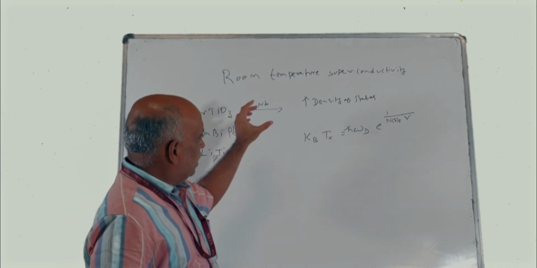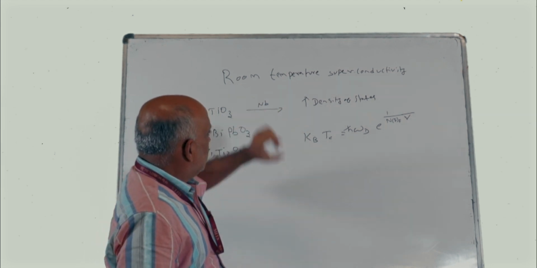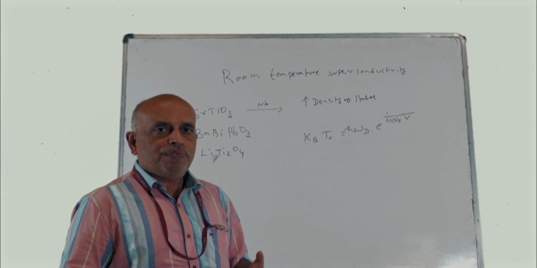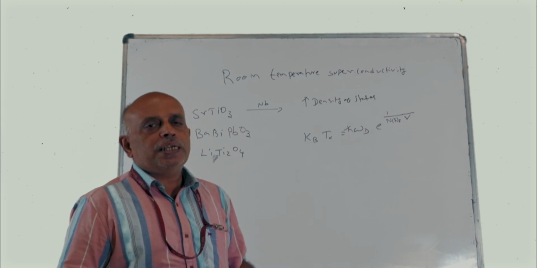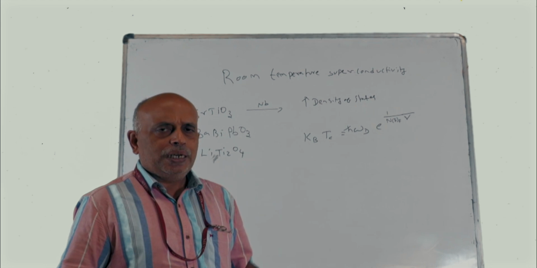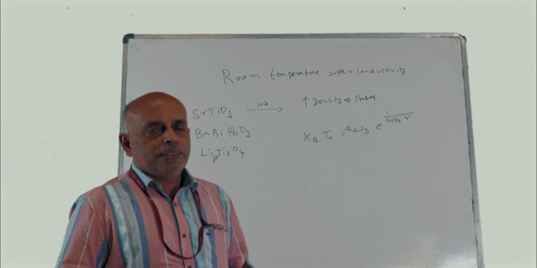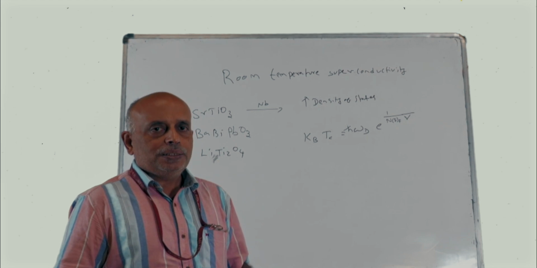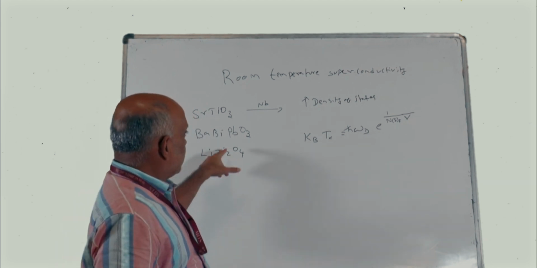So from this equation, they tried to increase the density of states of strontium titanate, but this attempt failed. The maximum Tc they could obtain was again a little less than 4 Kelvin. It didn't go beyond that. So that program failed, and so they went to try other oxides.